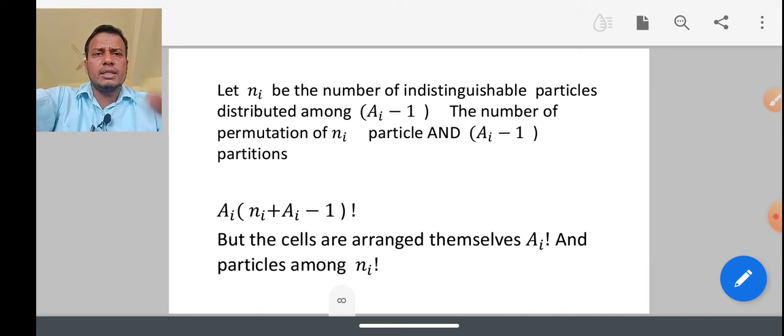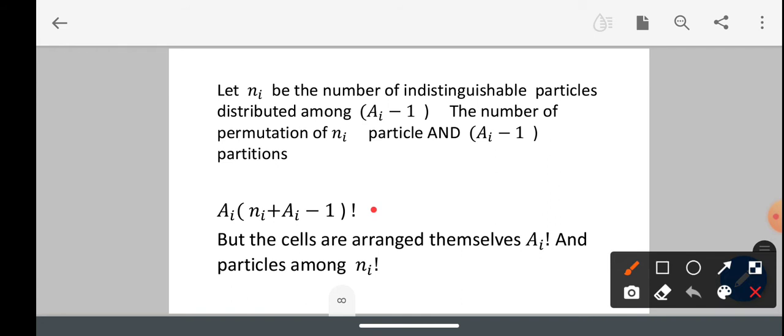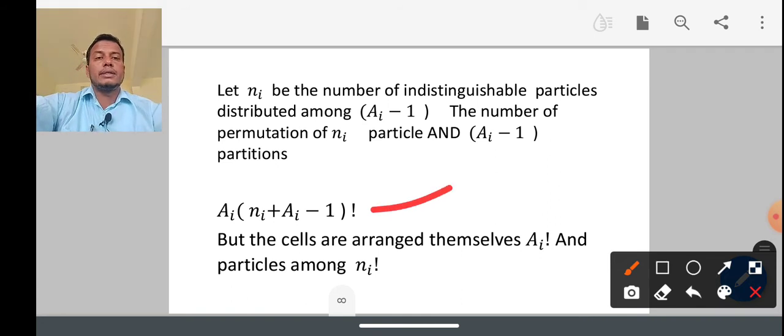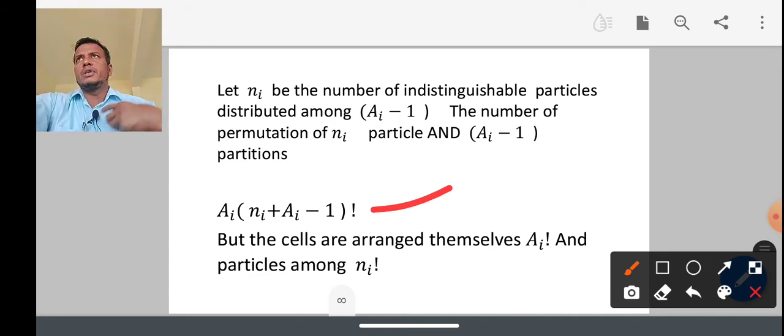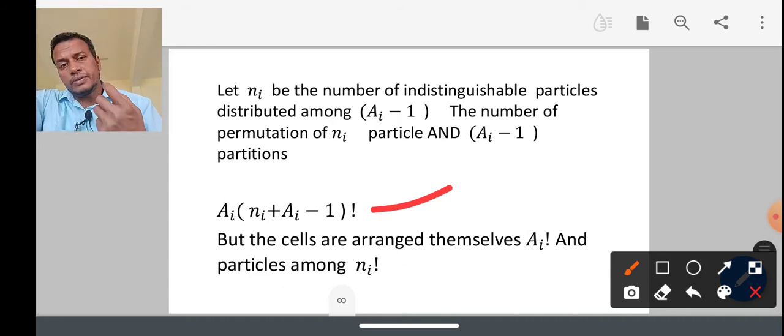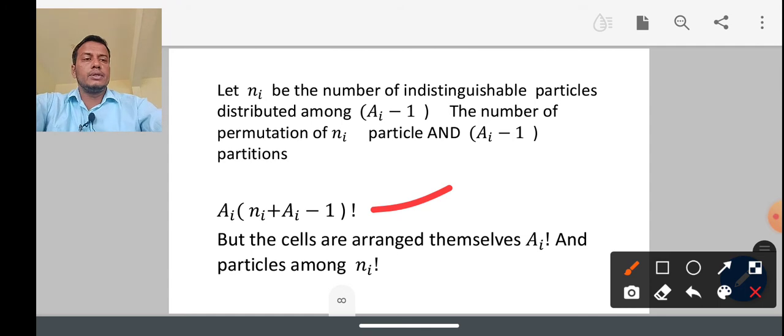But the elementary cells can be arranged among themselves in A_i factorial ways, and the particles can be arranged among themselves in N_i factorial ways.